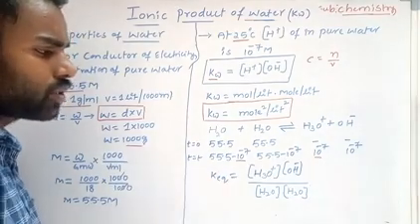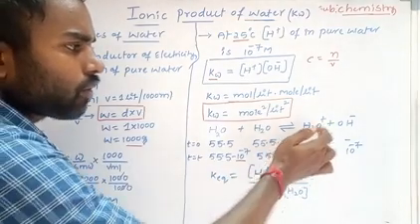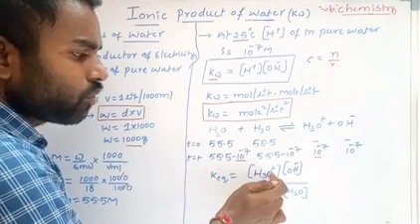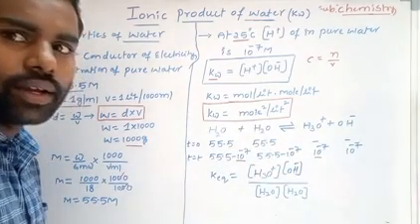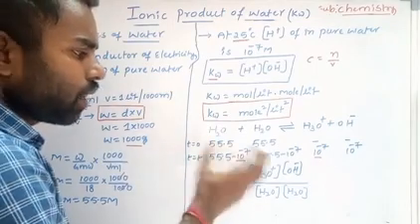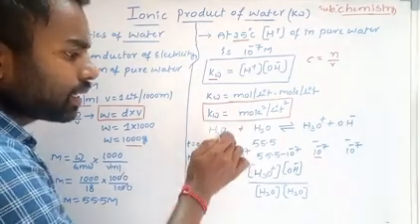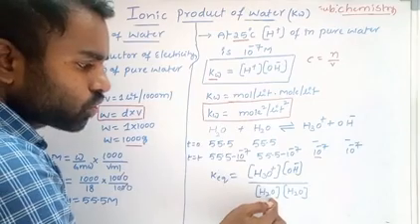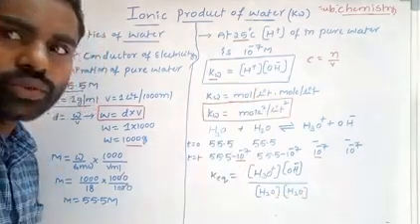Equilibrium constant is equal to the product of the molar concentrations of the products. So here, H3O plus concentration into OH minus ion concentration. These are the products in the given reaction. So what are the reactants in the given reaction? H2O and H2O. Means H2O concentration into H2O.